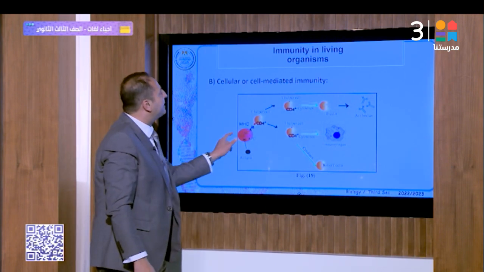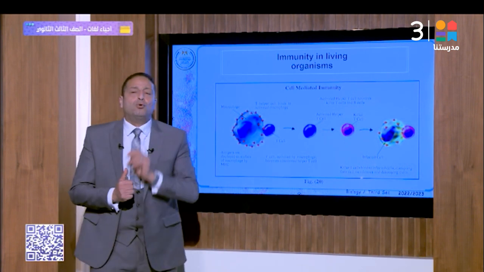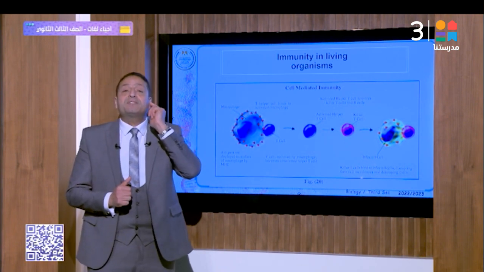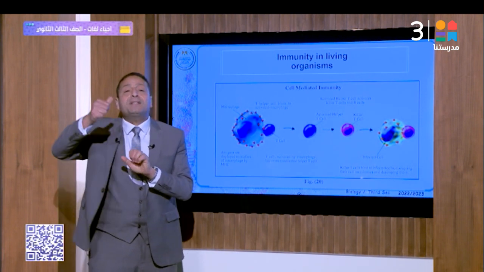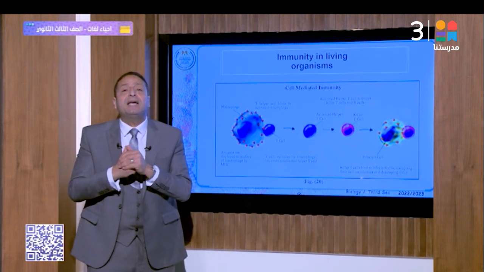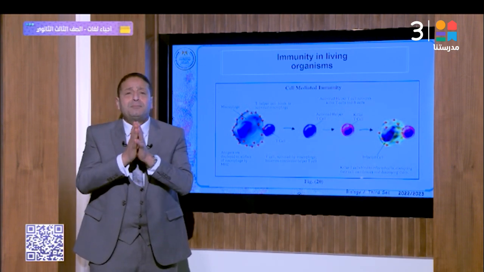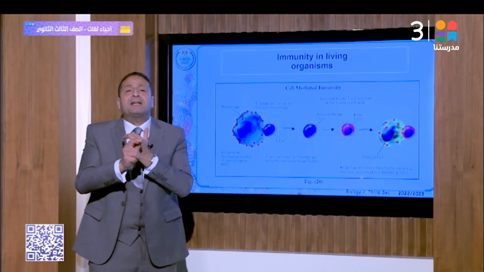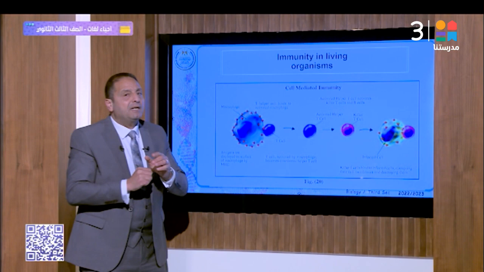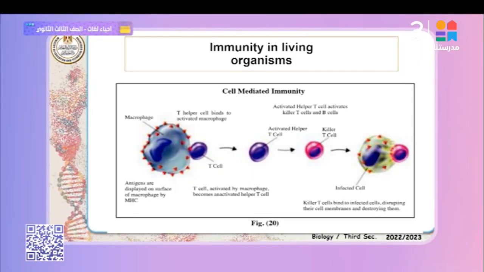Okay, that's right. Finally, cell-mediated immunity is related to a specific type of cells called cytotoxic T cells. We studied it previously. Cytotoxic T cells are related to specific types of implanted cells, carcinogenic cells or cancer cells, and cells infected with virus. Pay attention, please, and follow me. This is the macrophage with the MHC antigen complex found on its surface.